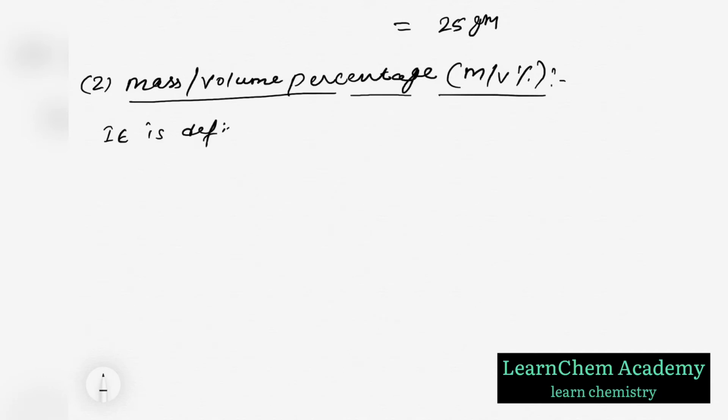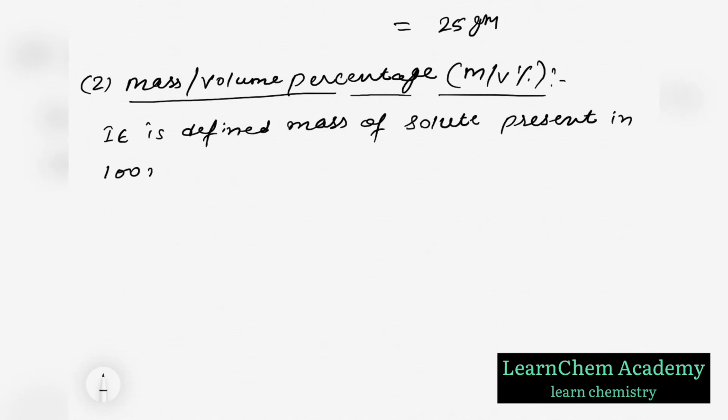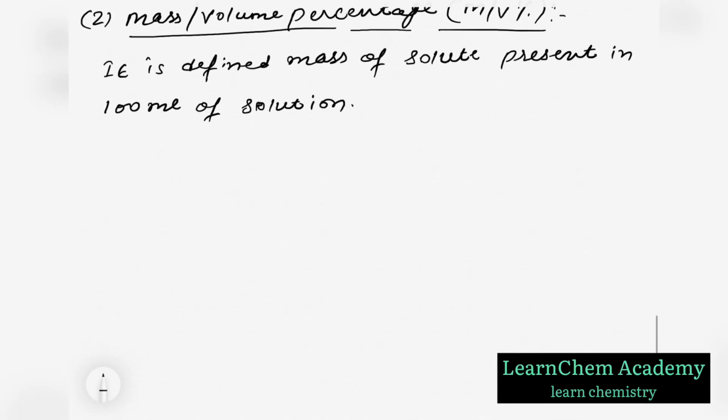It is defined as mass of solute present in 100 ml of solution.